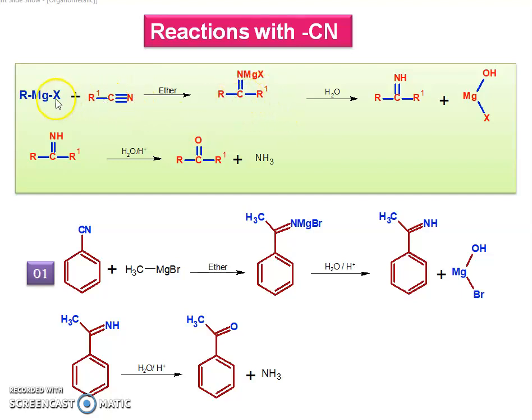Here this is R1 and this is R. So R attacks, and one of the carbon-nitrogen bonds is replaced, leaving the double bond here. So N-MgX, which on hydrolysis with water converts N⁻ to NH, and this is the byproduct.